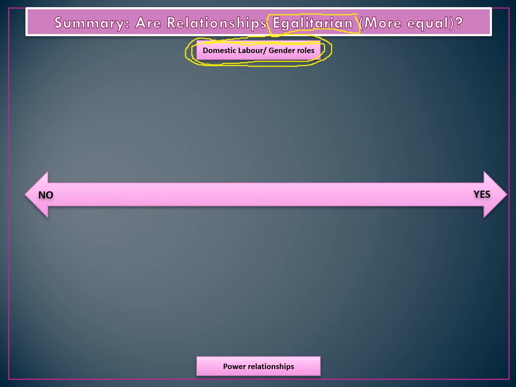Now, on the next slide, on the other side of this story, we have the power relationships at the bottom here. So we'll also look at who has control of the family, who makes decisions, who controls money and finances. These will be the two arguments that we're going to take a look at as we move through this discussion.